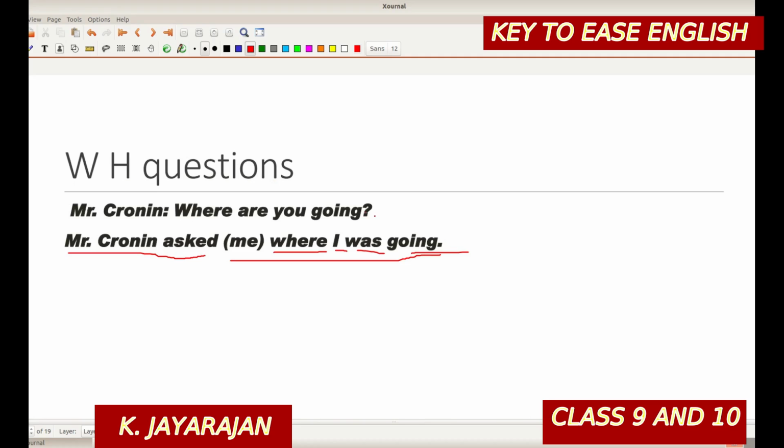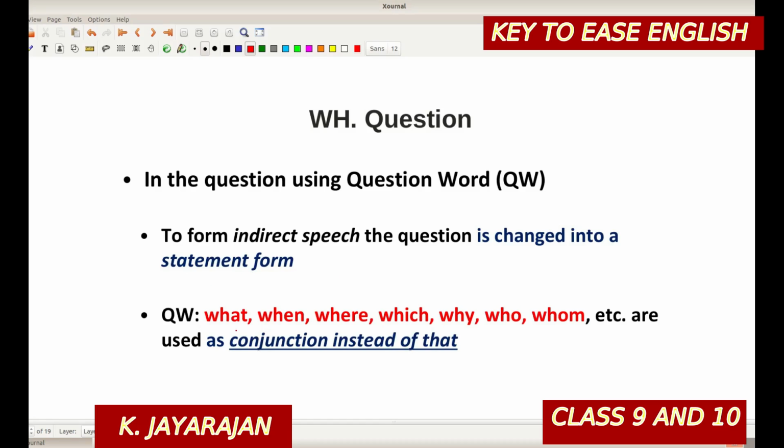There is no question mark. It's a statement, it is in statement mode. And the linker 'that', which we often use, will not be here. Here we are using what, when, where, which, why, who, whom, etc. as conjunction or linker instead of 'that'. Hope you remember in part 1 I told about how to report statements. The linker that is used, while reporting a question, we are not using 'that'.